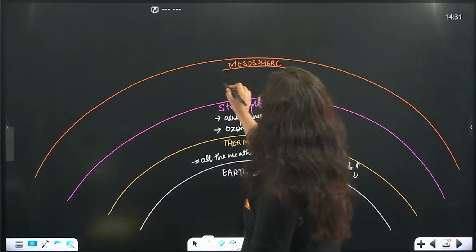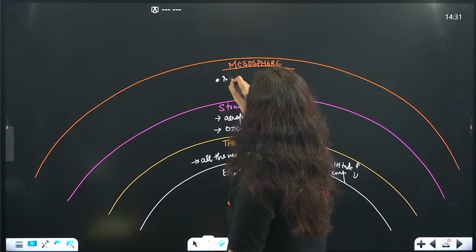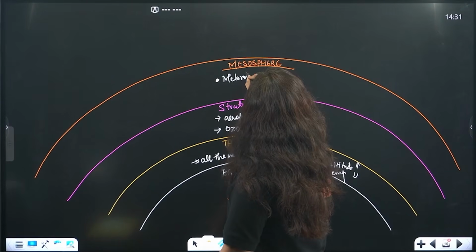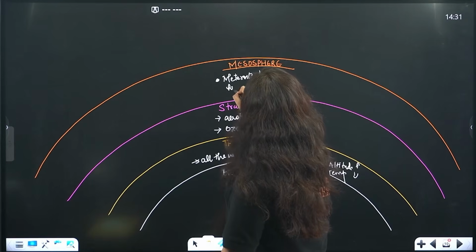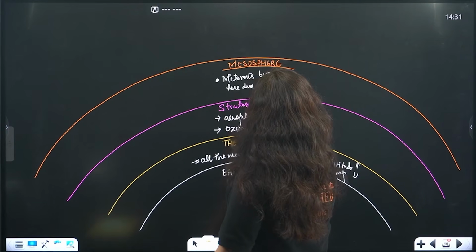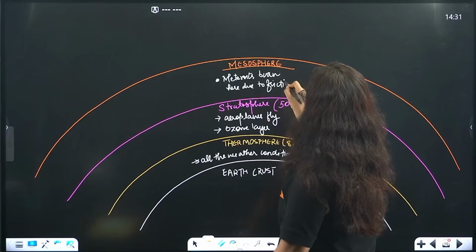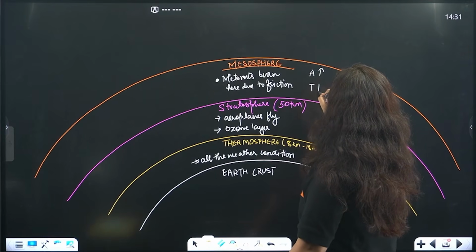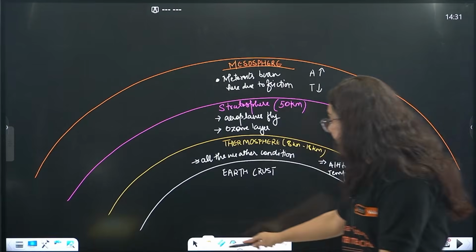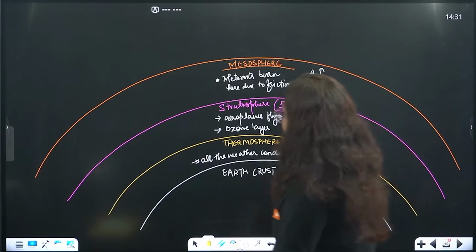Meteoroids coming from space burn here due to friction. Here also, with the increase in altitude, the temperature decreases.